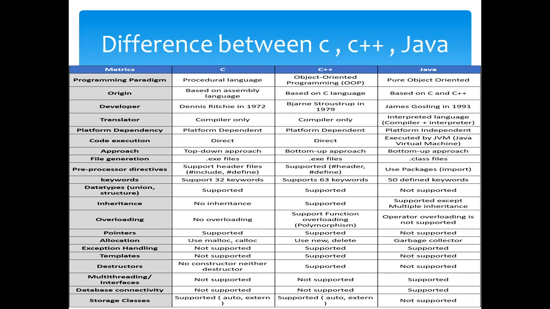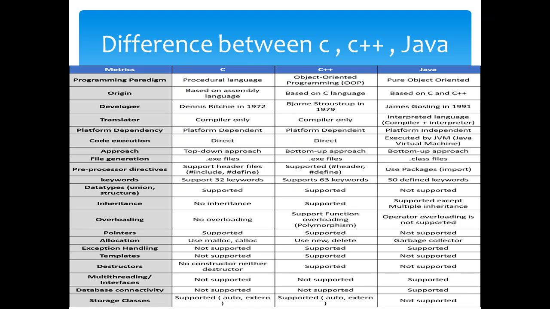C and C++ are platform dependent languages, while Java is a platform independent language. That dependency does not exist in Java. Code execution is direct in C and C++, but in Java it is executed by the JVM. Previously we have discussed the JVM. We go with the top down approach in C, and the bottom up approach in C++ and Java, because they are object oriented programming languages.